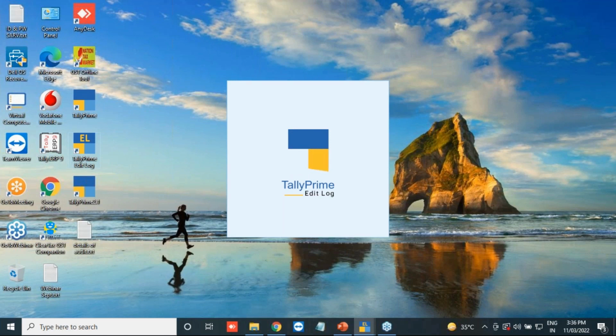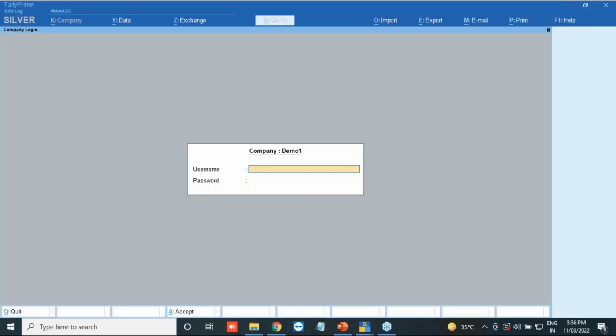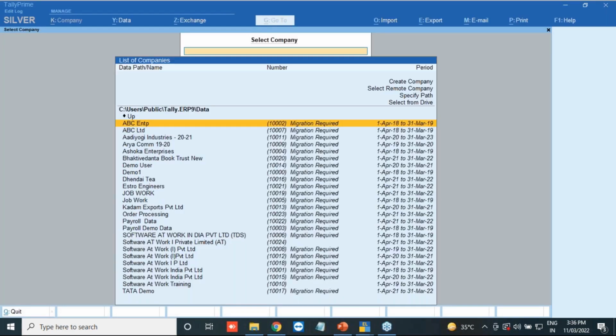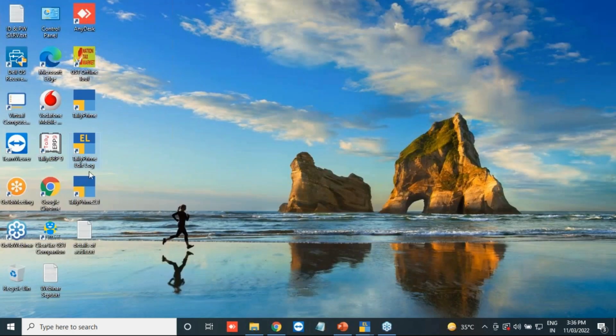So TallyPrime Edit Log is nothing but the same thing as TallyPrime itself, but with the edit log. Here you cannot disable the edit log. That is the second very important thing. Tally has given the two things. Okay, and here you can see in Tally 2.1 you can disable your edit log, but in TallyPrime Edit Log you cannot disable your edit log.